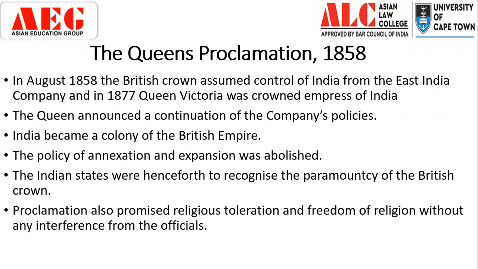Next, we have the Queen's Proclamation, 1858. In August 1858, the British Crown assumed the control of India from the English East India Company. In 1877, Queen Victoria was crowned Empress of India. On November 1st, 1858, the Queen's Proclamation came to be. Now, what were the ideas of this Queen's Proclamation? First and foremost, the Queen announced a continuation of the company's policy. So whatever policies the company had started are going to be continued.